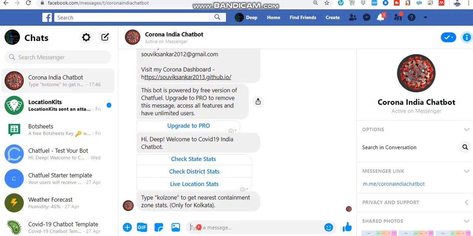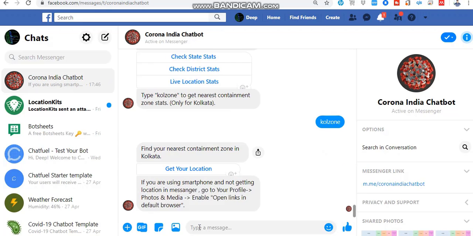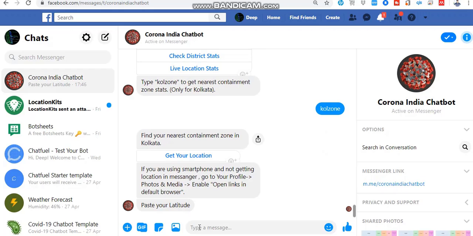To get started, first you have to type call zone. Then it will ask you about your location. One thing I want to tell you, which I've heard from many users: if you are using this chatbot from an Android phone, meaning from Facebook Messenger, then this link will take you to a website, and there the location is not detected correctly.